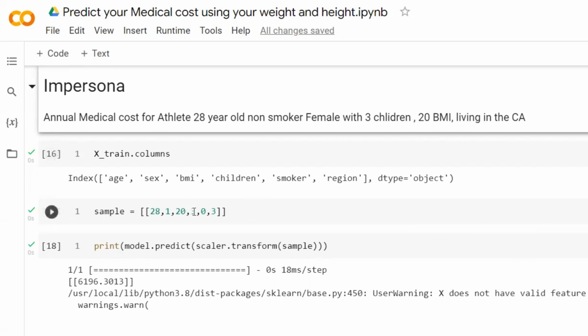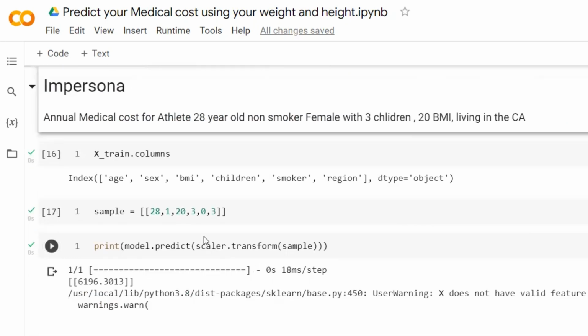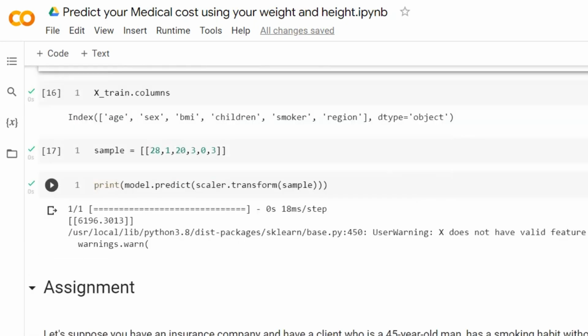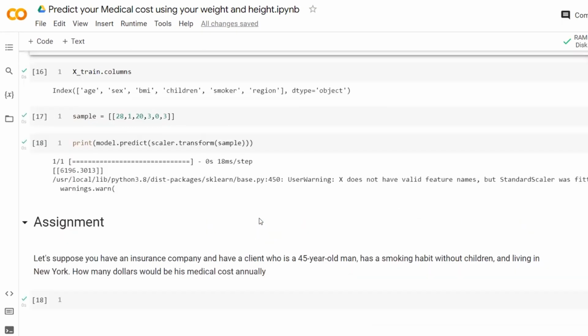She has 3 children. We are putting 3. She's not a smoker, so we are entering 0. And she lives in California. If you remember, California is the west, here, southwest, right? So we are giving number 0. And here we go. So her medical cost annually would be $6,196. Okay, it makes sense for a person living in California. She has 3 children. She doesn't smoke because smoking affects health.